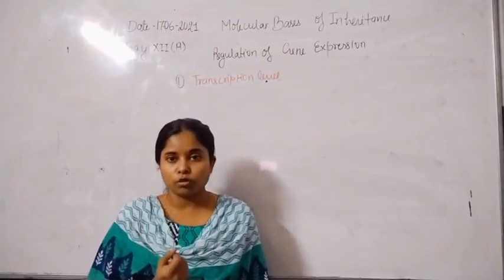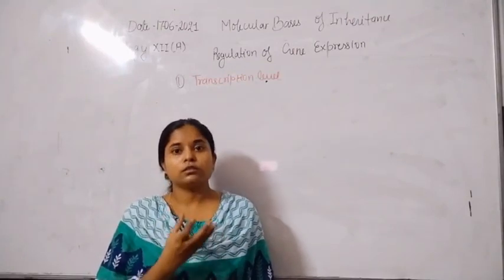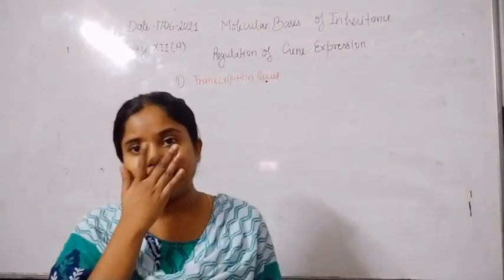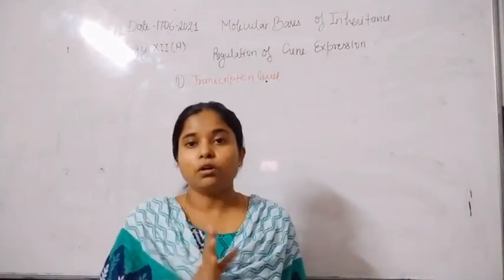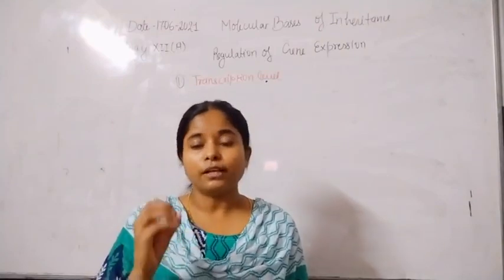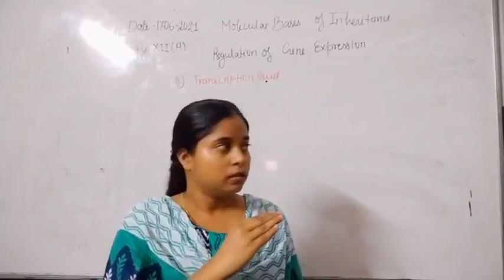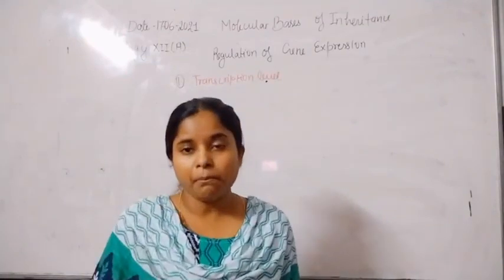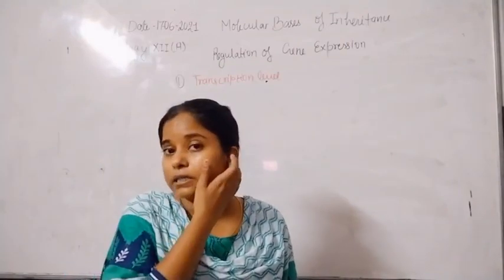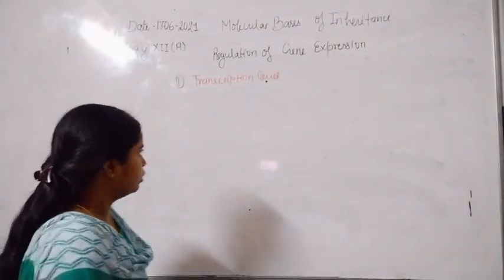The codes are copied from the DNA. So the mRNA has the code which undergoes translation, the code present on the DNA, just copied onto mRNA, so that mRNAs are able to transport into the cytoplasm during the regulation of gene expression.